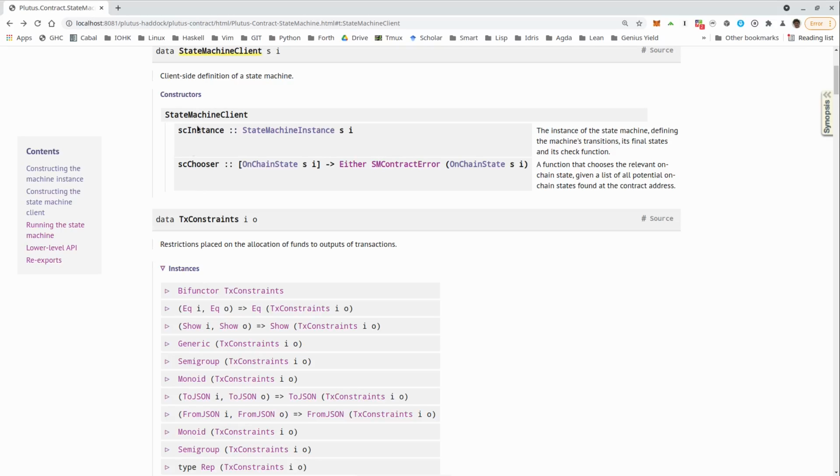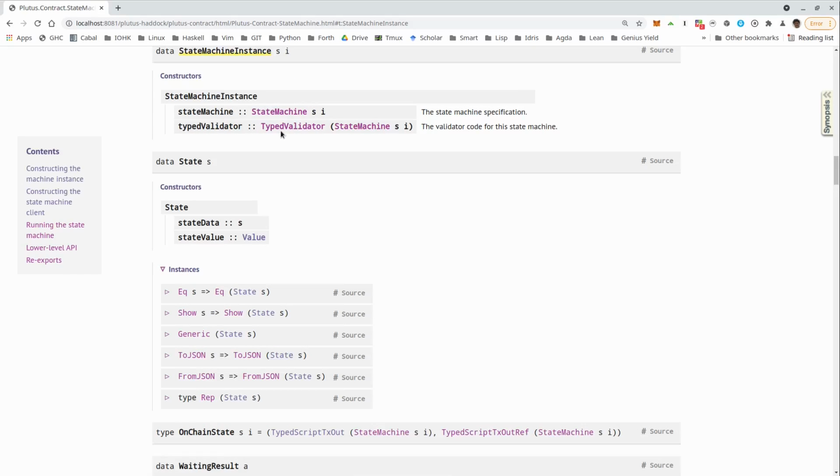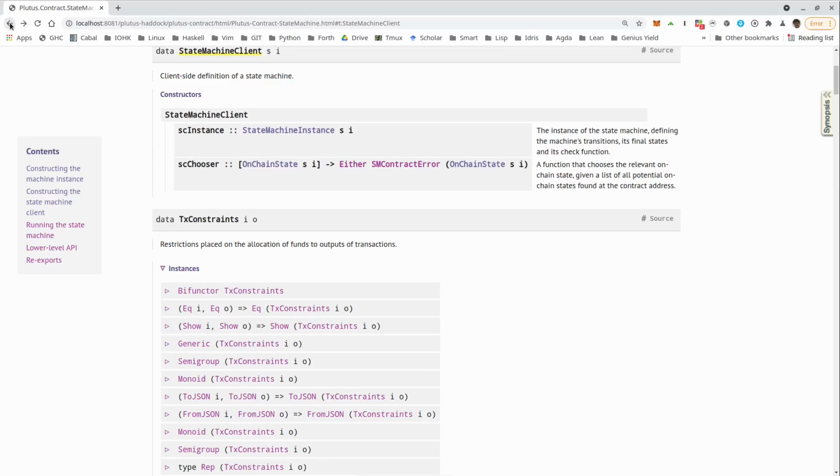If we look at the definition of state machine client, we see it has two fields, a state machine instance and then this chooser. So the state machine instance is again a record type with two fields, a state machine and the typed validator. And both of those we already have defined, so we can make a state machine instance. So what's this chooser all about?